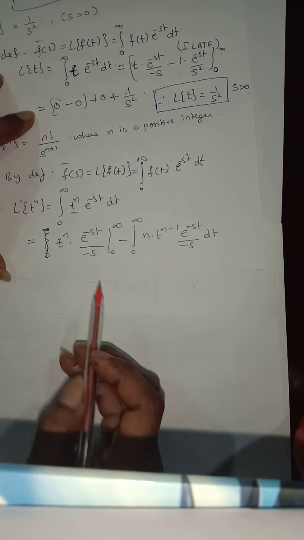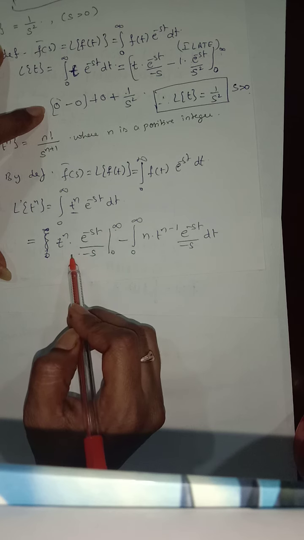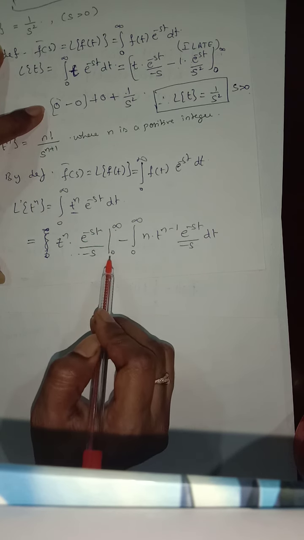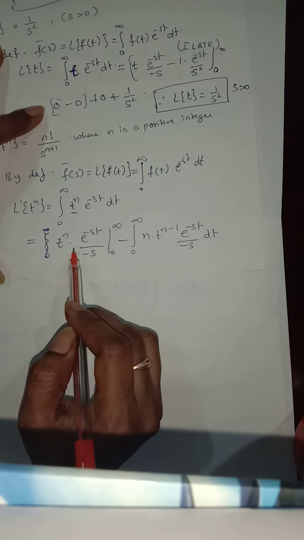Now I am simplifying the first term. If I apply the upper limit, this will become 0 because e power of minus infinity is 0. If I apply the lower limit, t is 0, so this whole thing will become 0.